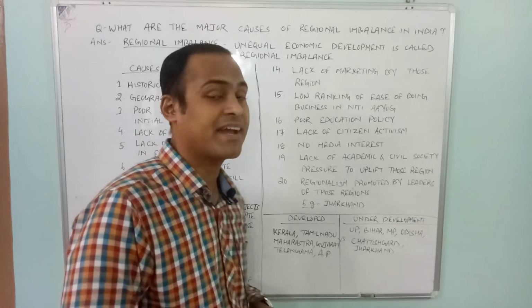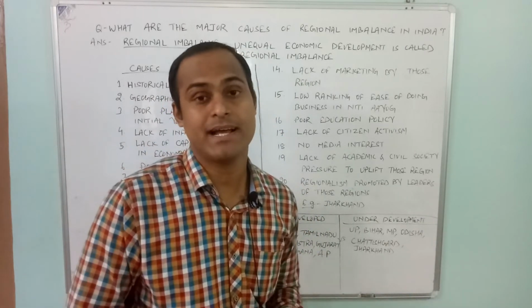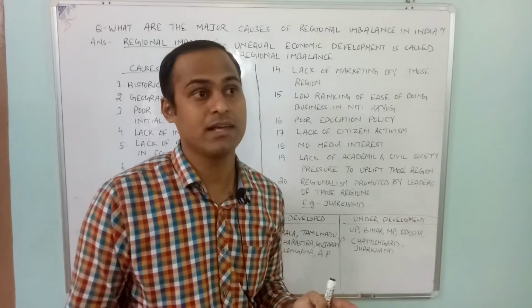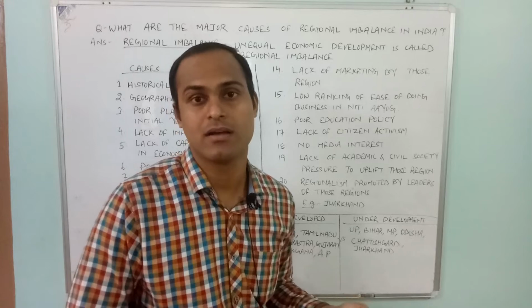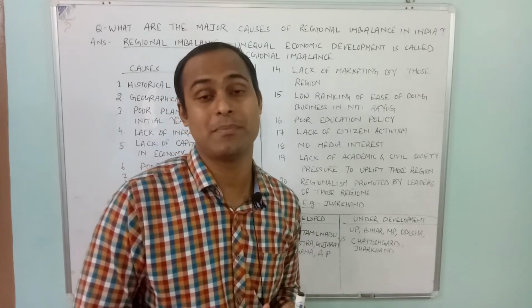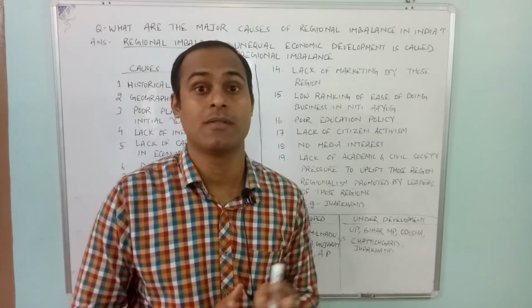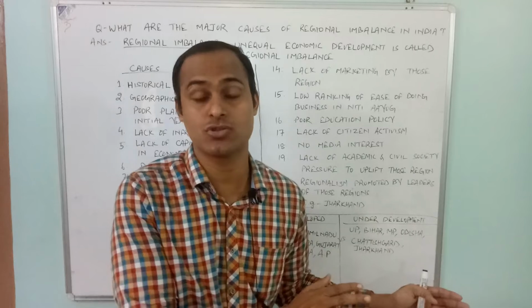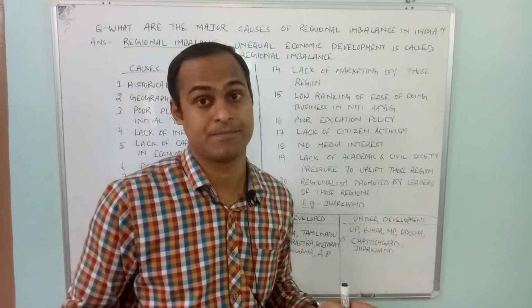Then no media interest. Today's media is completely biased. Only 10 or 20% of people are doing neutral reporting. Otherwise, most media houses are either controlled by the ruling power or have some sort of allegiance to the ruling party. So much bias is there.